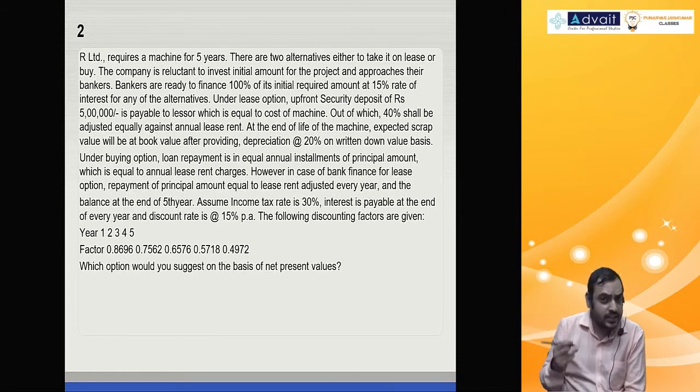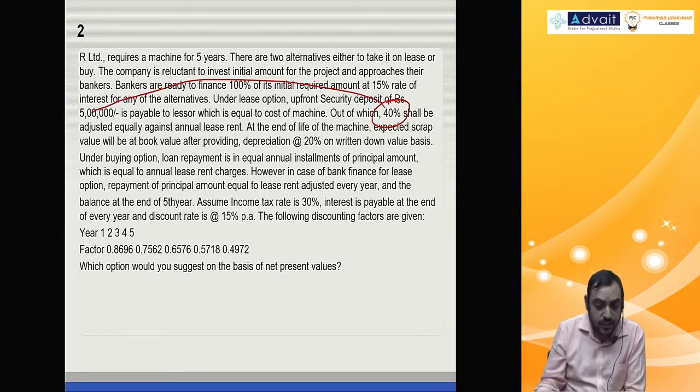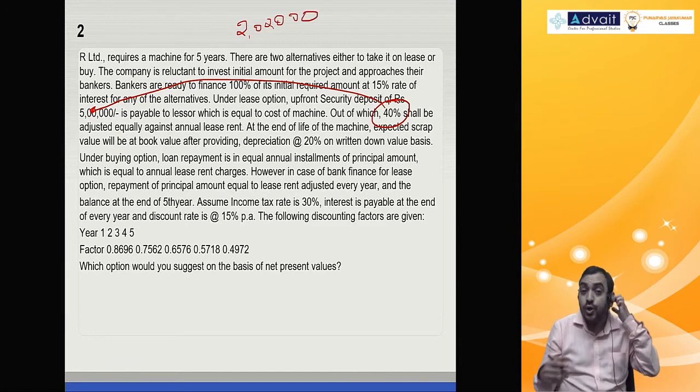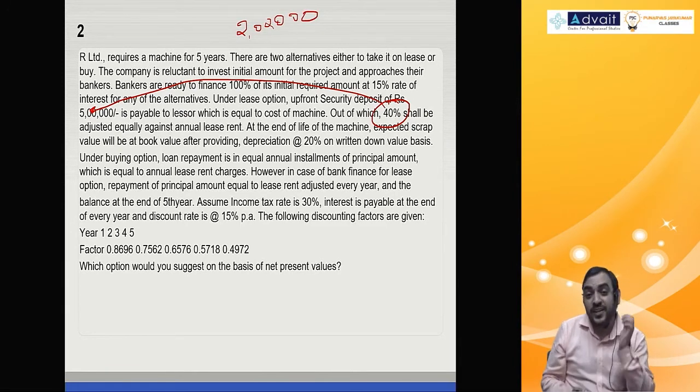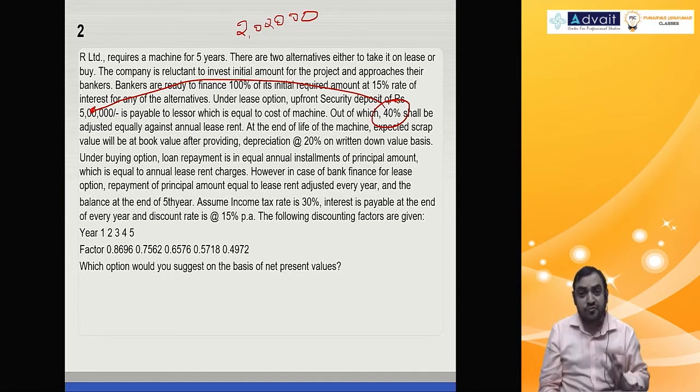How much is annual lease rent? We'll come to it. 40%, how much? 40% of 5 lakh is 2 lakh. That should be adjusted. What do you mean by adjustment? Listen to this point carefully.